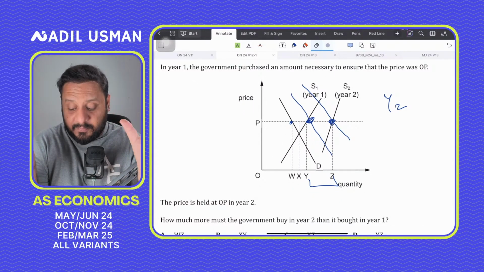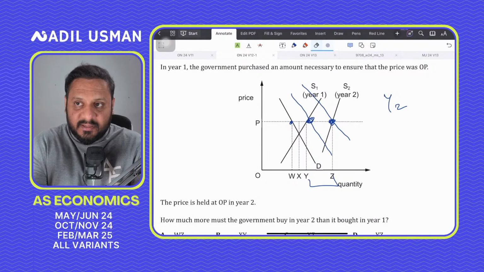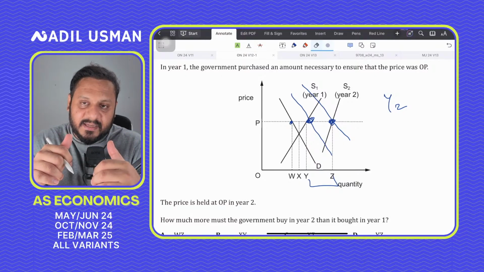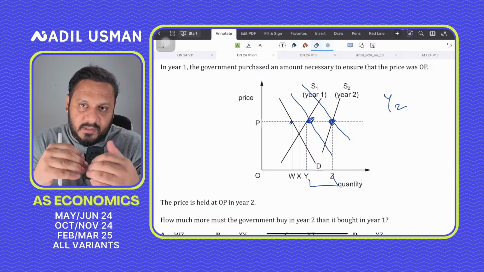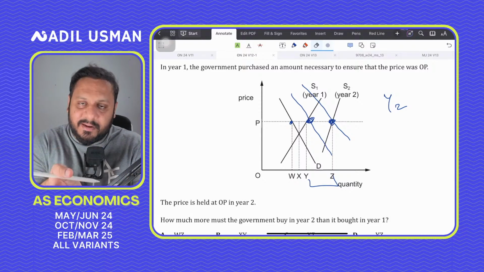There's so much surplus that is being made. So what will the government do? What will the farmers do with that surplus? They can't burn it. So the government is going to buy that surplus at a price of OP. Otherwise, the farmers would have to reduce the price from OP, and then they have to somehow sell out that surplus.